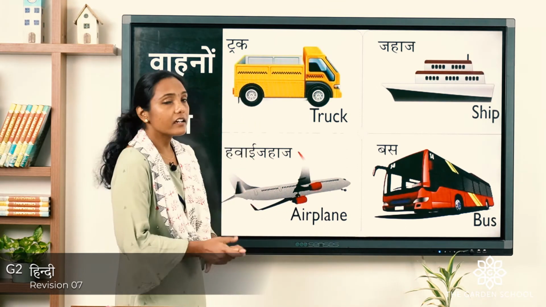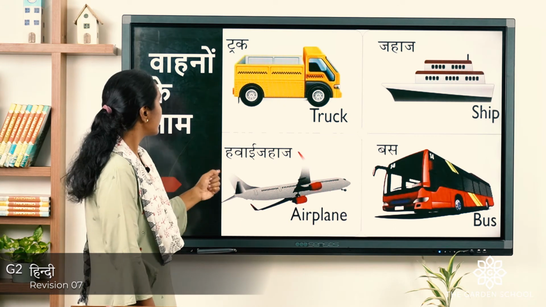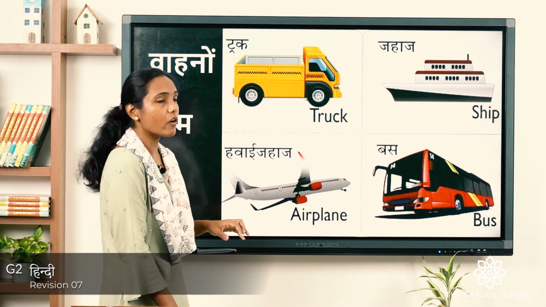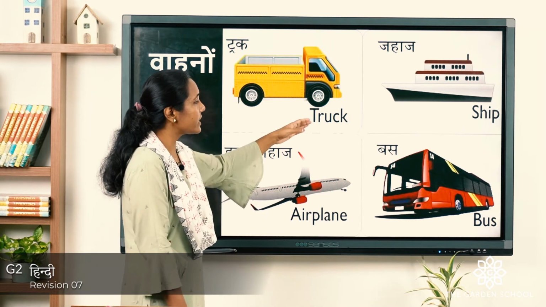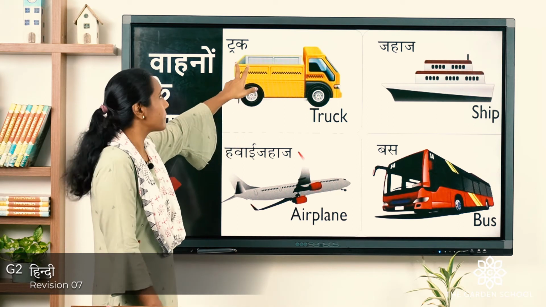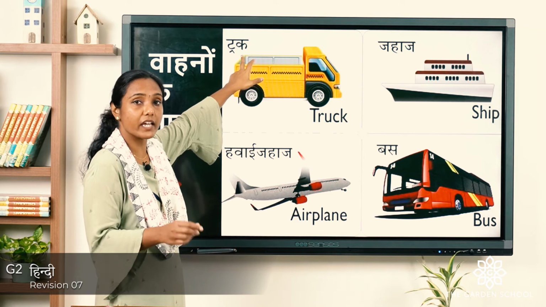Now here I will teach you few names of the transport here. So we will have a revision on this also. So let's see the first picture, it's truck, right? For Hindi, what do we call truck? The same, truck. So it is called in Hindi also in the same way, truck.